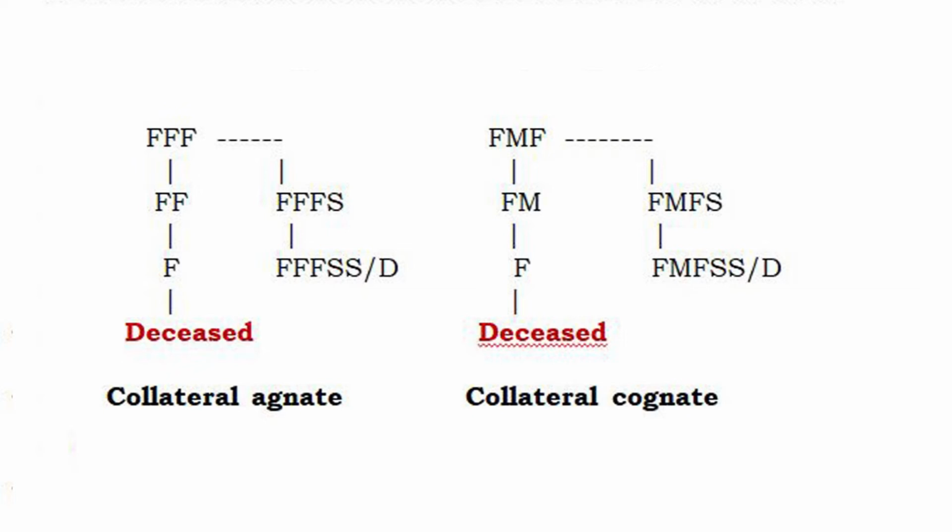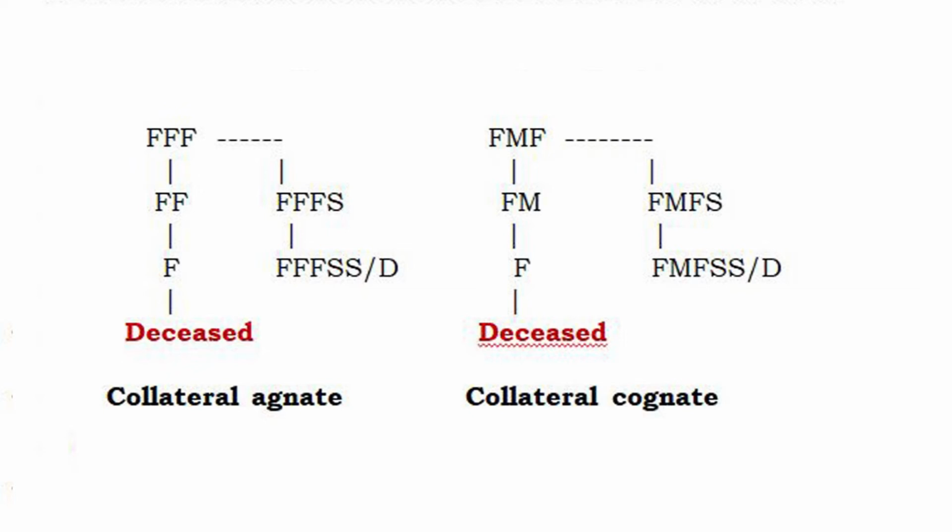Similarly, father and father's mother, father's mother's father. Mother is there. Mother is in between the line. A female is in between the line. They are cognates. So father's mother's father's son and father's mother's father's son's son or daughter, they are cognate to the intestate. So thus ascendants, descendants, and those that include both ascent and descent, they are called collaterals. Ascendants, descendants, and collaterals.